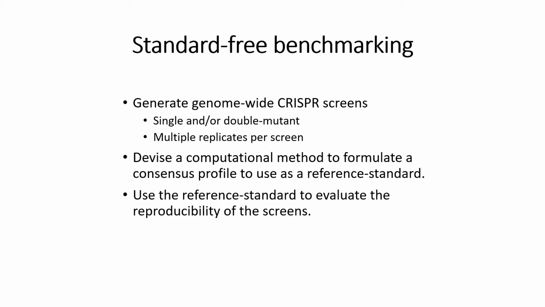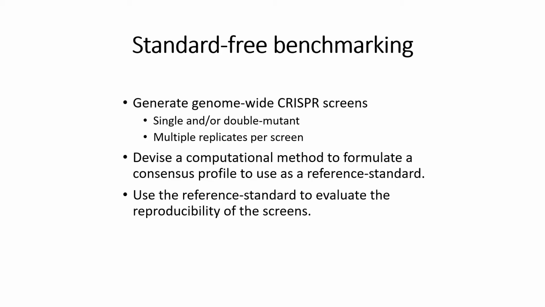If we have a ground truth gold standard, it is quite straightforward to evaluate the quality of genome-wide screens. For example, for single mutant screens, we can use an essentiality-based gold standard to measure the quality of a screen by counting the number of essential genes estimated by that screen. However, the development of such a gold standard is difficult, and therefore they're often unavailable.